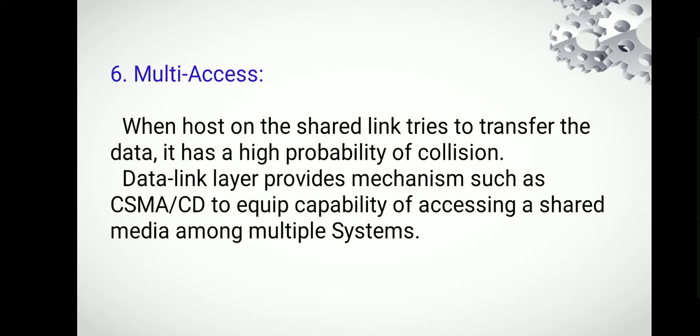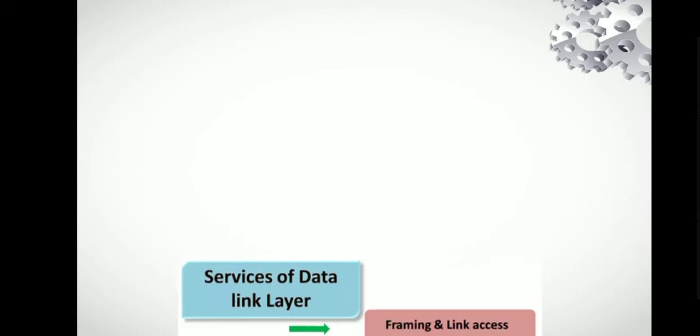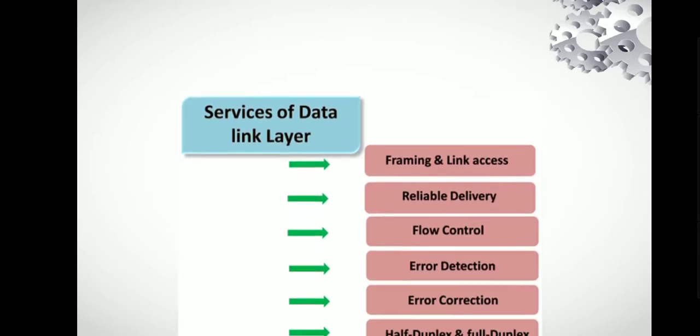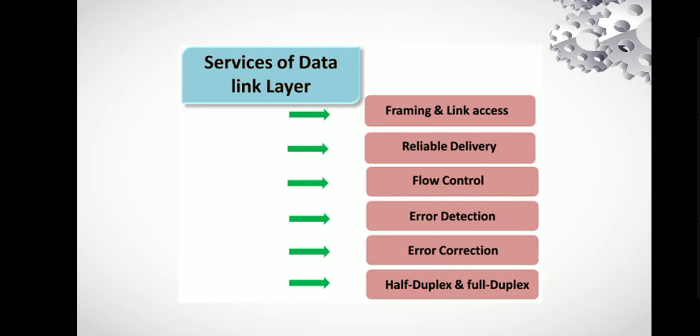Multiple access control. When hosts on a shared link try to transfer data, there is a high probability of collision. Data link layer provides mechanisms such as CSMA/CD to equip the capability of accessing the shared media among multiple systems. These are all the services of data link layer: framing and link access, reliable delivery, flow control, error detection, error correction, and half duplex and full duplex.